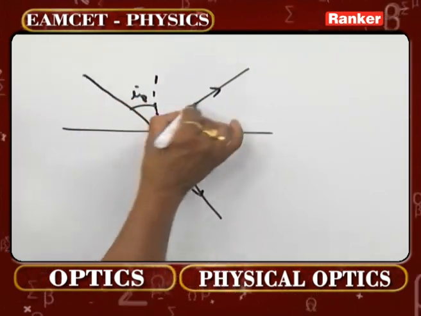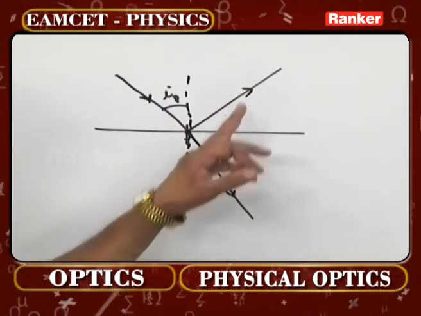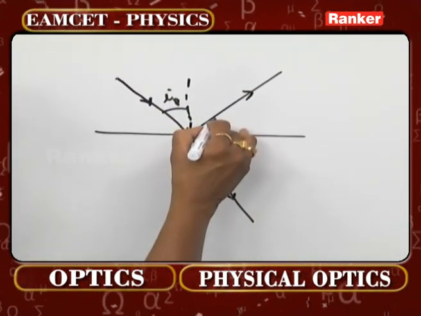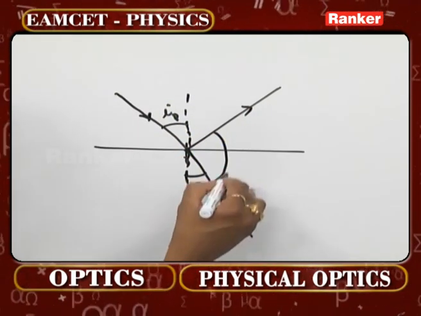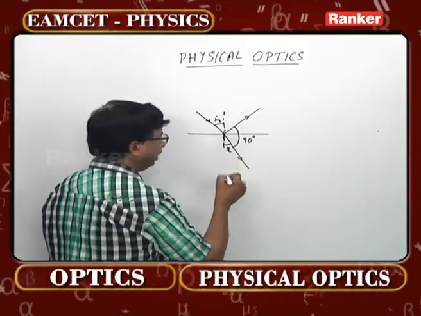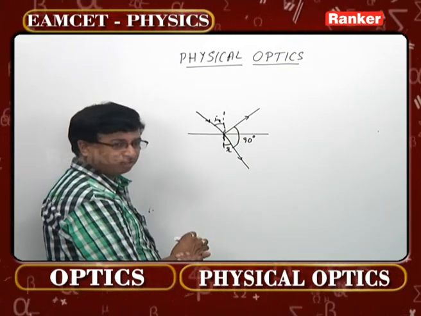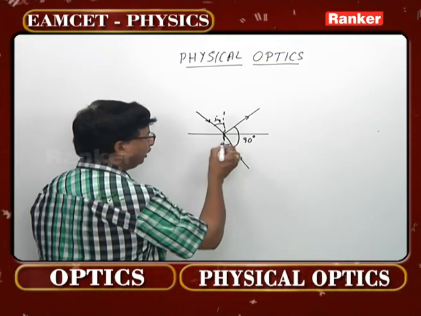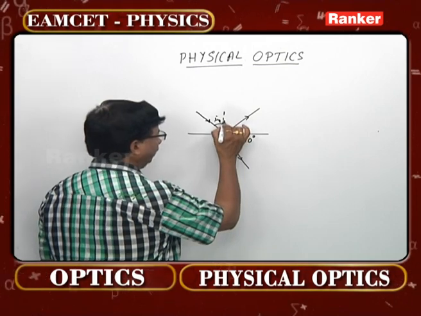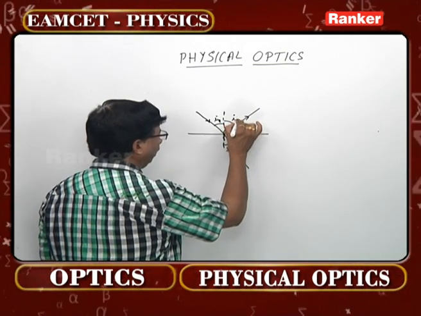Whenever the reflected light is completely plane polarized, then we know pretty well reflected and refracted rays are mutually perpendicular to each other. That is the concept. So you can certainly understand this is IP, this also is going to be IP.